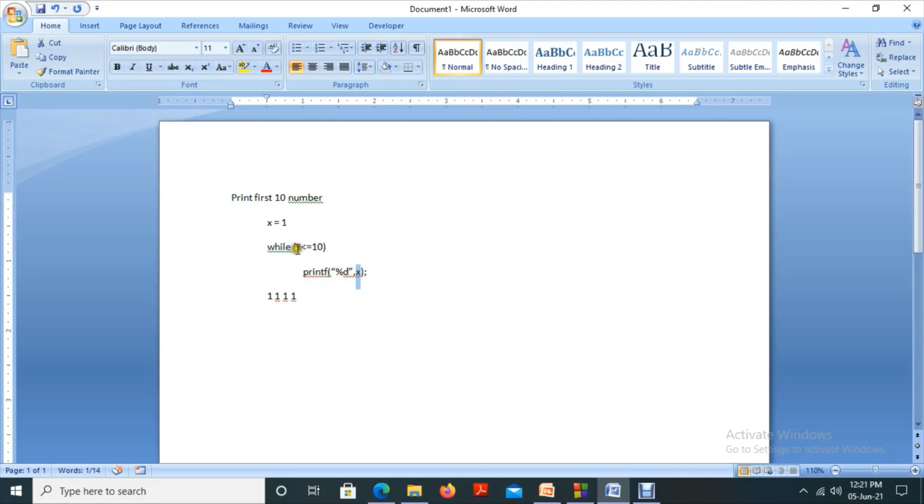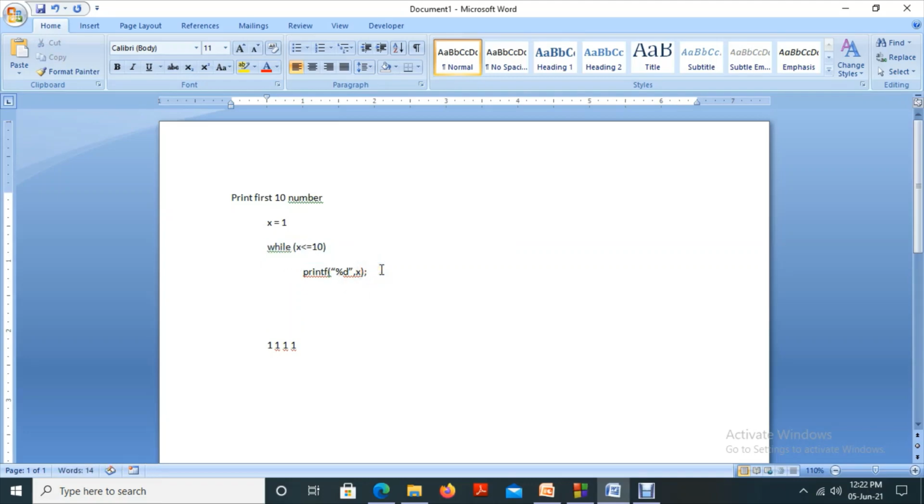Again, we are verifying the same condition. 1 less than or equal to 10, again print 1. 1 less than or equal to 10, again print 1. So this process continues infinitely. To avoid that, what we will do? We have to update the value of x. Then only it will work. So in this case, we have only one statement here, so without any braces, it will work.